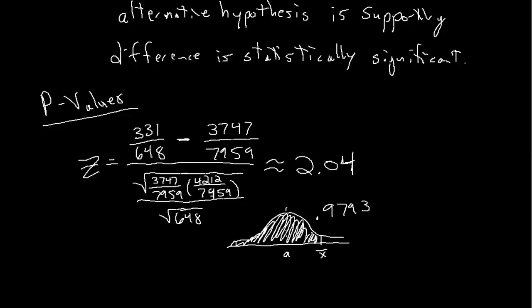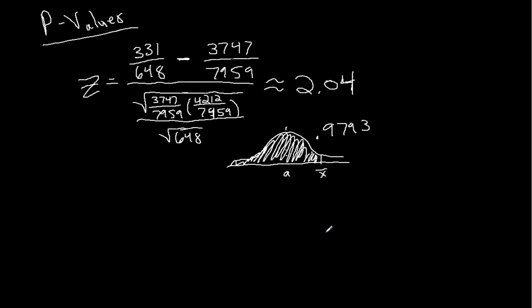0.9793. The p-value is the probability that we're more extreme than that under the null hypothesis. So if indeed the proportion's truly equal to this nasty 3747 over 7959, that's the probability that we get a sample mean or a sample proportion that's further away from that than what we actually saw. That's our p-value. That's what the p-value means.